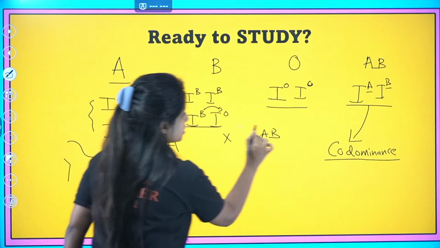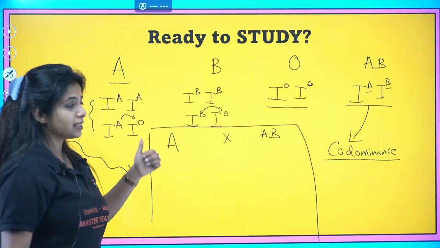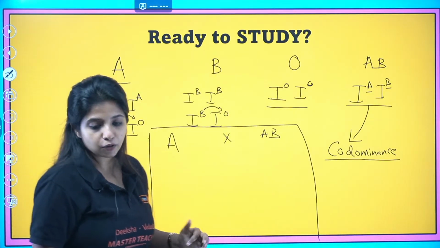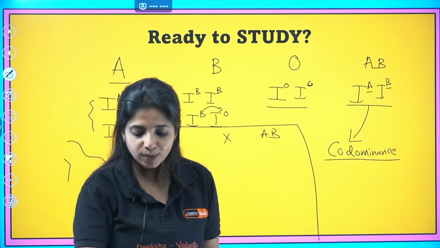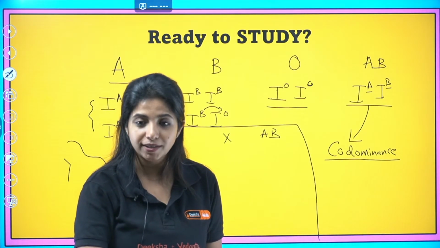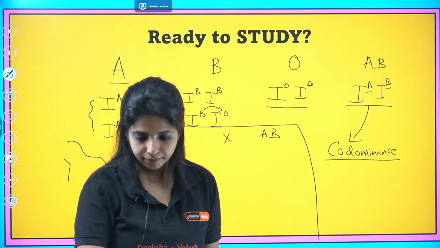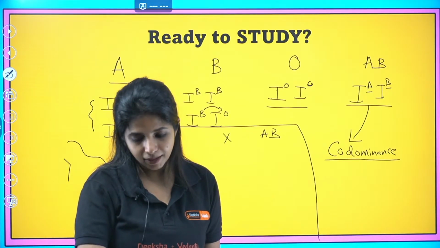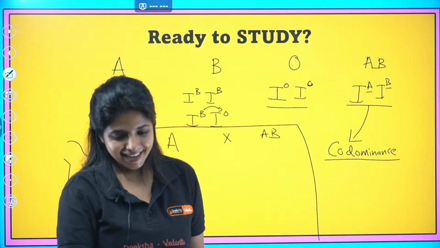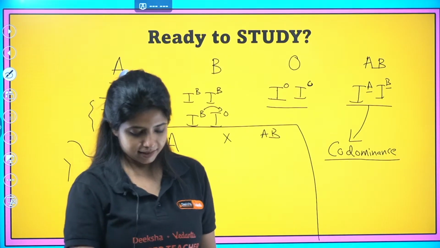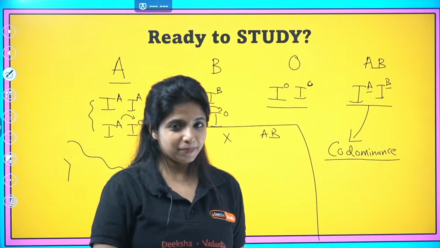What will be your answer in that particular case? If I ever get a question like this, that a person has A blood group, another person has AB blood group, what are going to be the genotypes of the progeny? A and AB. I'm asking about genotype, not phenotype.